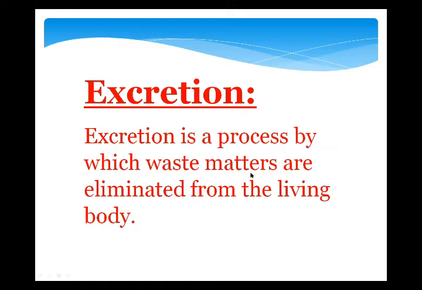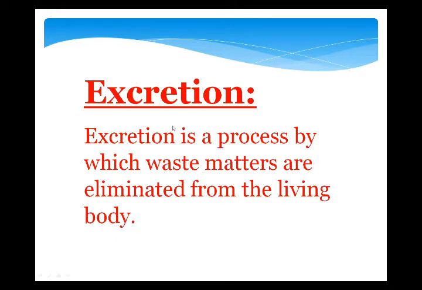And how is this waste matter produced? In our living body there is always metabolism. Metabolism is chemical processes; every time, digestion, excretion, many processes are going on in a living body. As a result of these chemical processes, many waste matters are produced in our living body. So these waste matters should be removed from the living body.